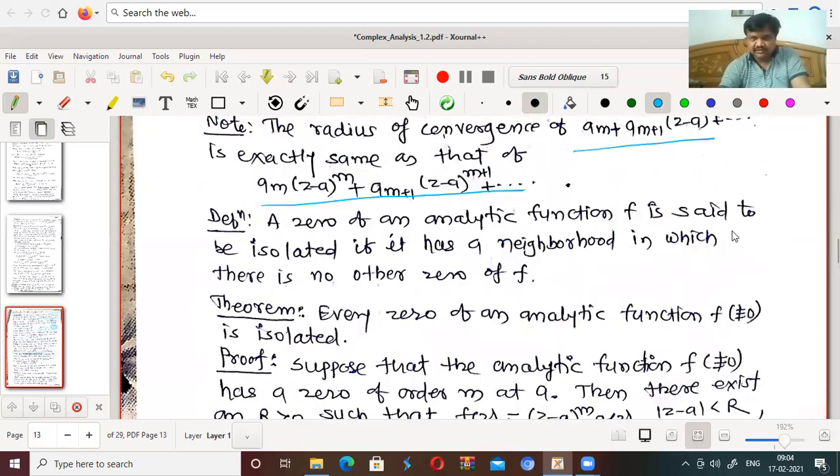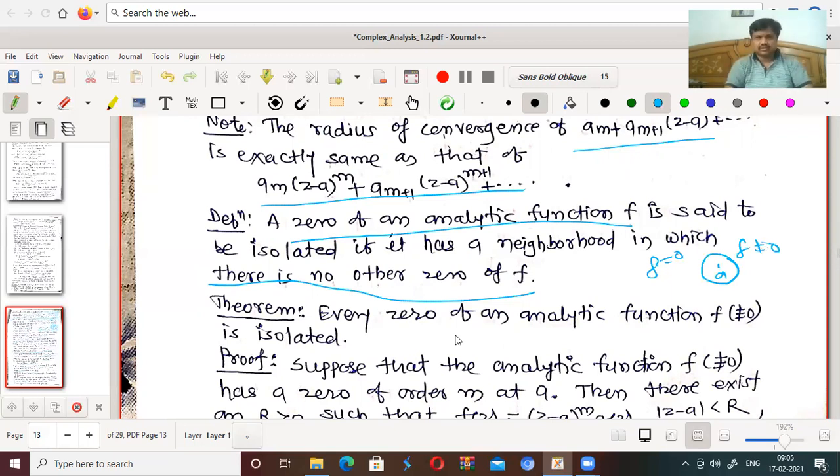A 0 of an analytic function f is said to be isolated if it has a neighborhood in which there is no other 0 of f. Isolated means it is a singleton, it is outside. So when we say that a 0 is isolated, at this point the function is 0, but in the neighborhood of a the function is not 0. So there is no other 0 of f in the neighborhood of a, then a is called an isolated 0 of f.